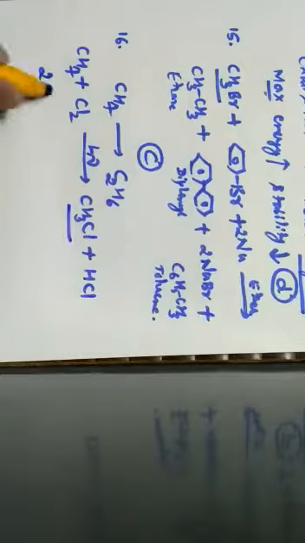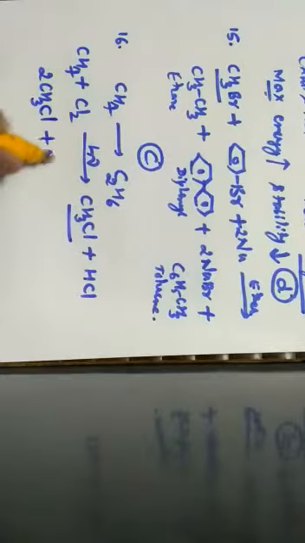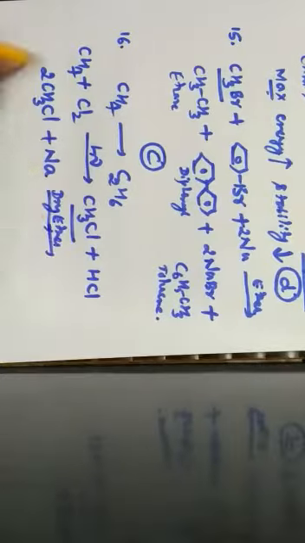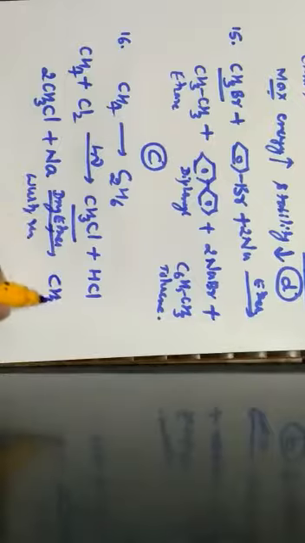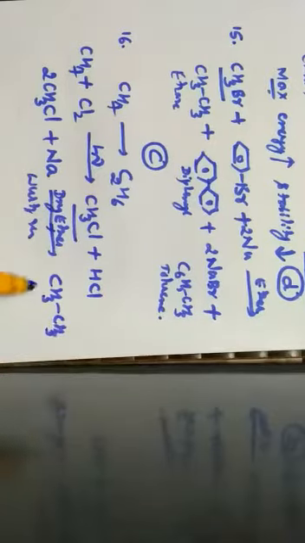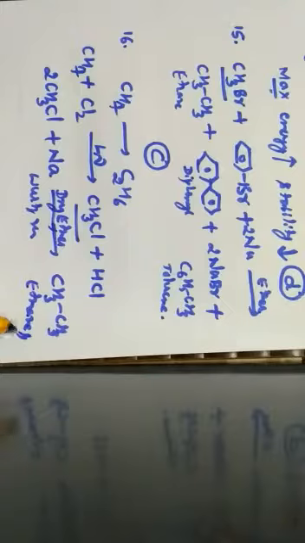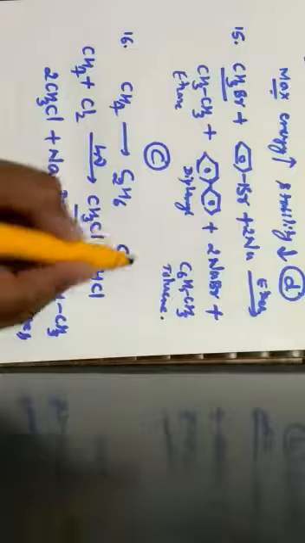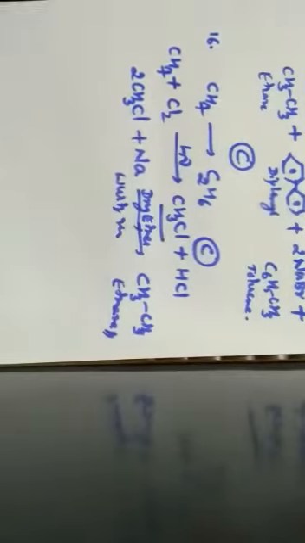When 2 moles of this chloromethane are made to react with sodium metal in the presence of dry ether, which is nothing but a Wurtz reaction, we are going to get ethane. Hence, the correct answer is that first it has to be subjected to chlorination, followed by Wurtz reaction, which is given by the option C.